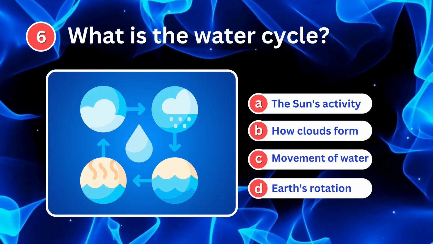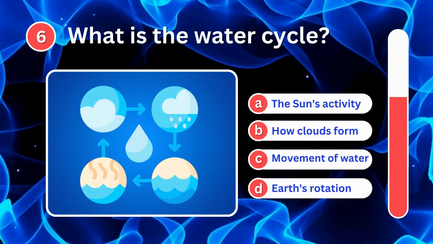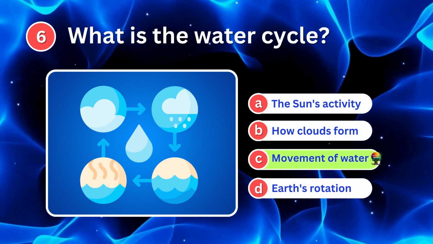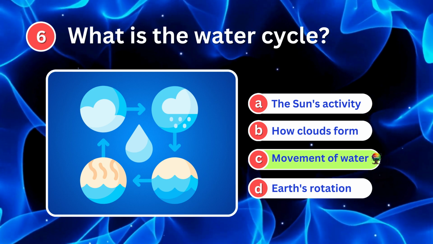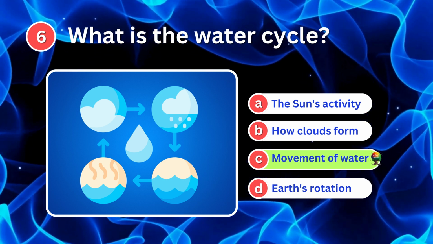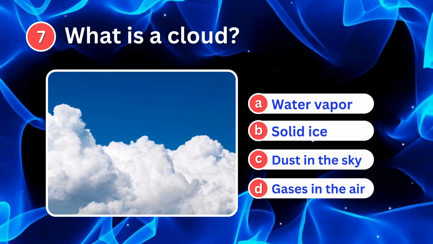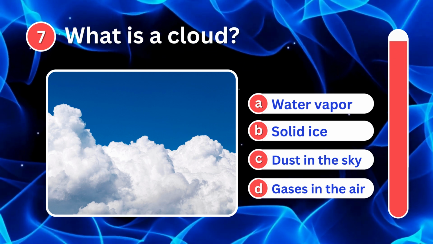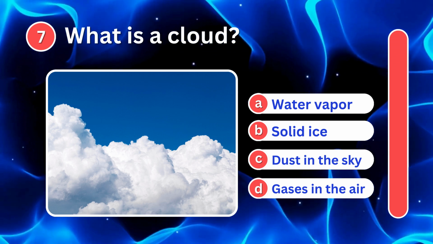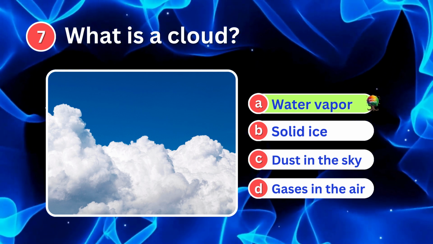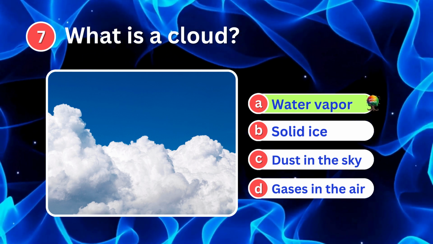What is the water cycle? It's movement of water through evaporation, condensation, and precipitation. What is a cloud? It's water vapor. Clouds form when water vapor condenses into tiny droplets.